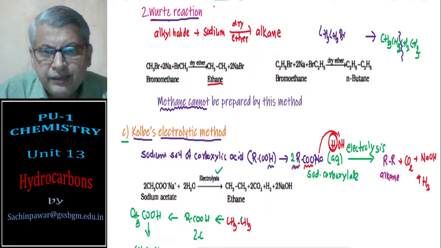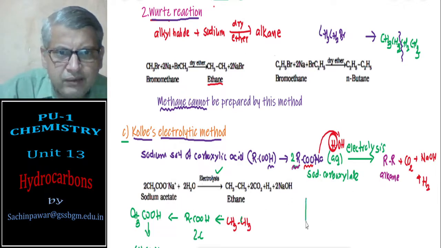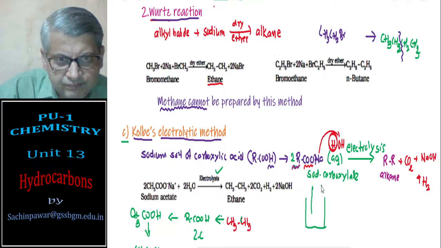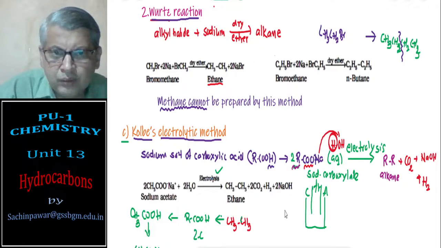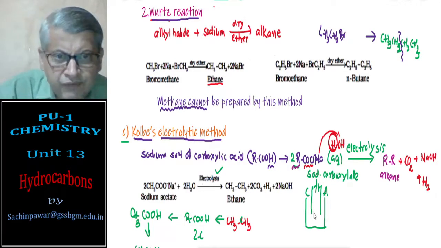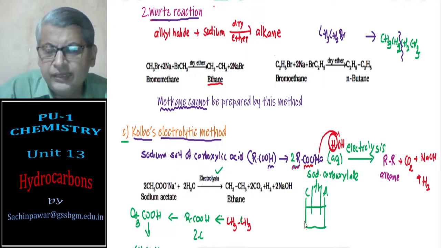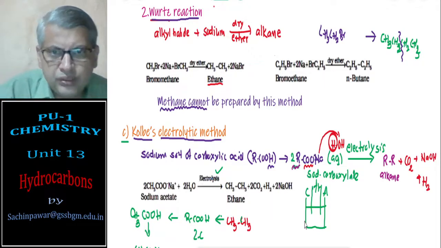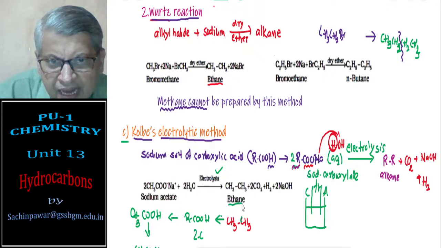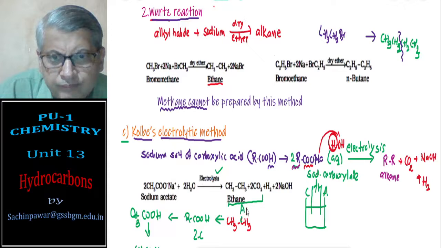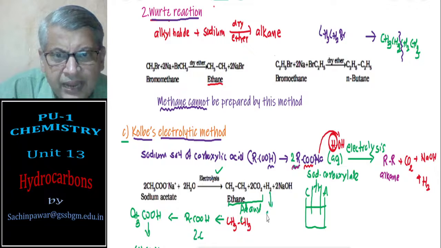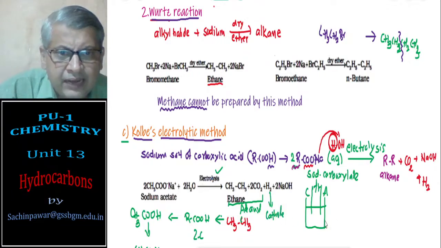The point to be noted here is we are carrying out electrolysis. Electrolysis means we have a solution and two electrodes dipped in it, and we have electricity. We have a cathode and an anode. So here two products are formed. Always on electrolysis of a solution, we get products at two electrodes. You will see ethane and carbon dioxide are formed at the anode, and hydrogen gas is formed at the cathode, and the remaining solution will have sodium hydroxide.